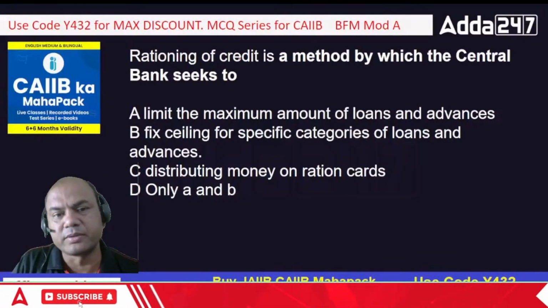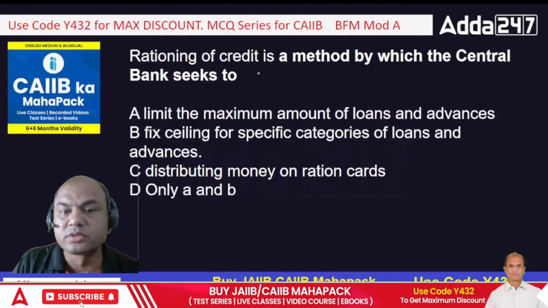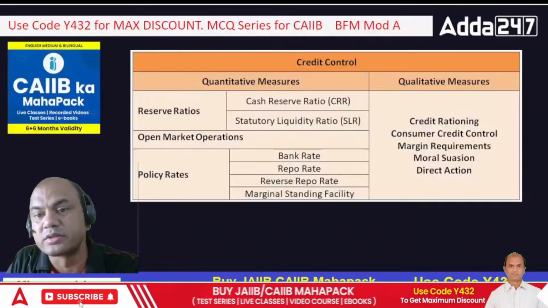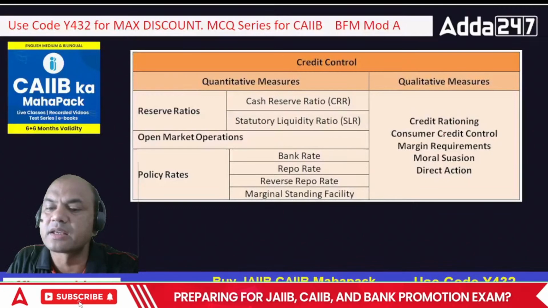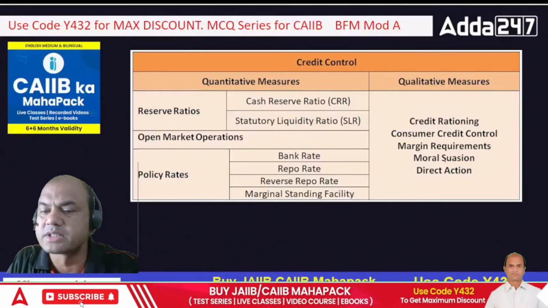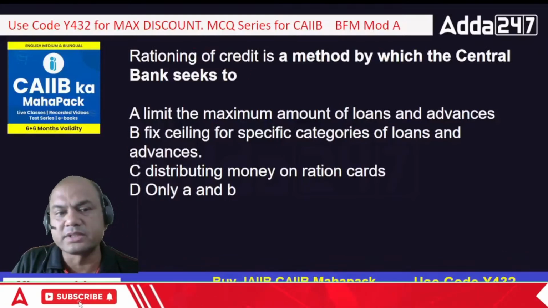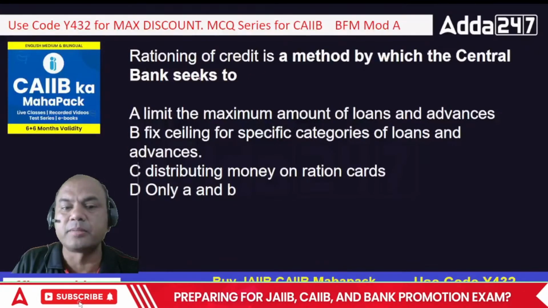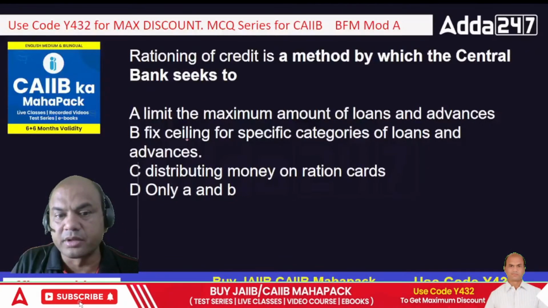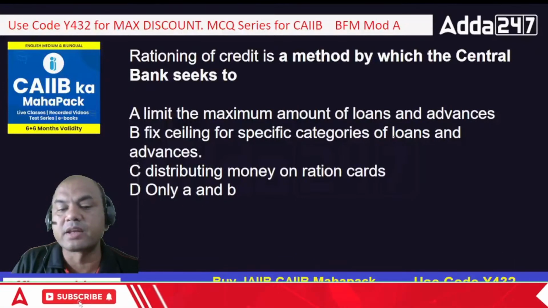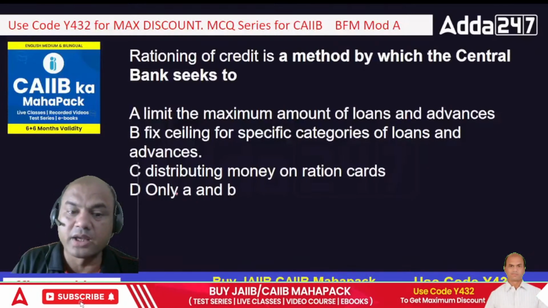Let's go to the questions one by one. Rationing of credit is a method by which central government seeks to. So see, our first topic was rationing. Now you'll see the questions in serial manner: rationing, credit control, margin, suasion and direct action. So rationing of credit is a method by which central bank seeks to limit the maximum amount of loans and advances, fix a ceiling to specific categories of loans and advances, distributing money on ration cards, and only A and B.